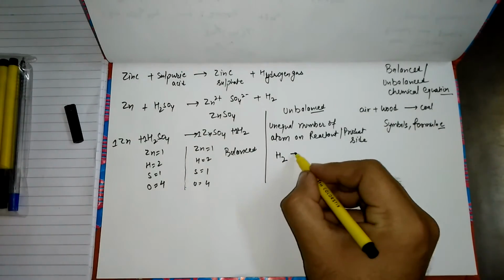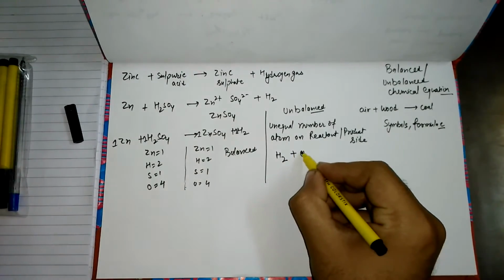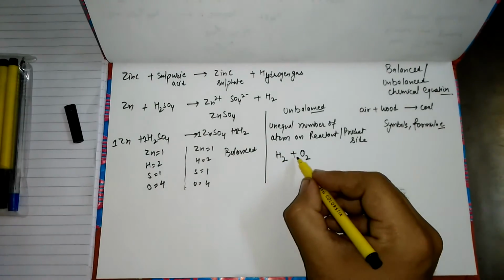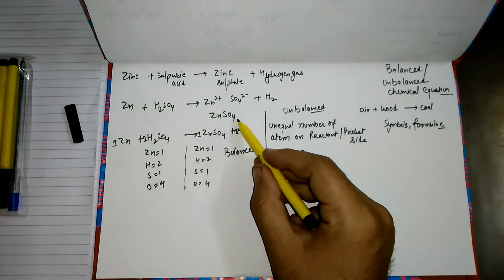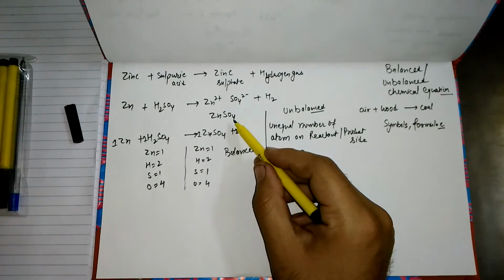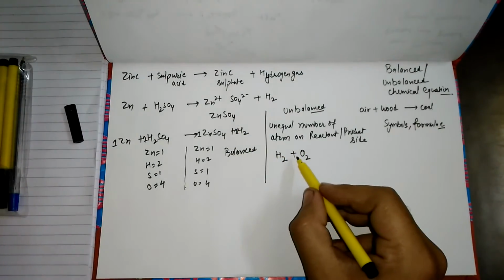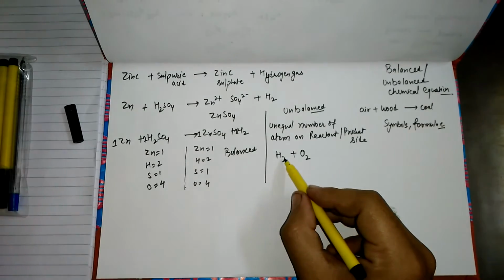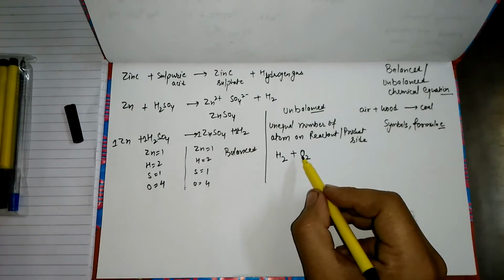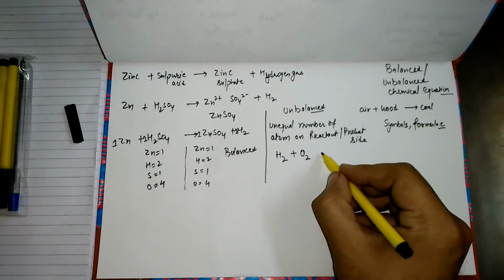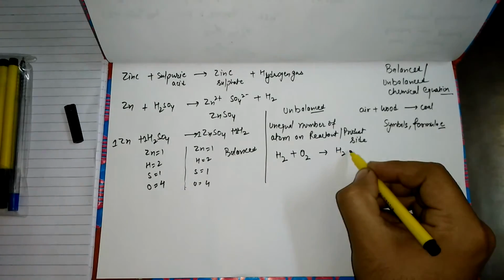Hydrogen burns in oxygen. Remember one thing: we can write these equations with the help of the crisscross formula. Just look at the 9th class atoms and molecules chapter. When hydrogen burns in oxygen, it gives out water.